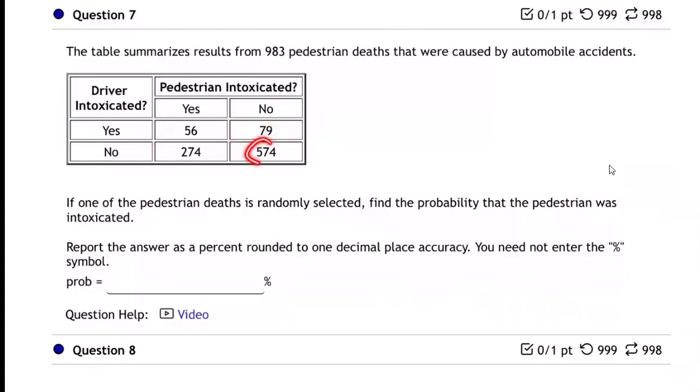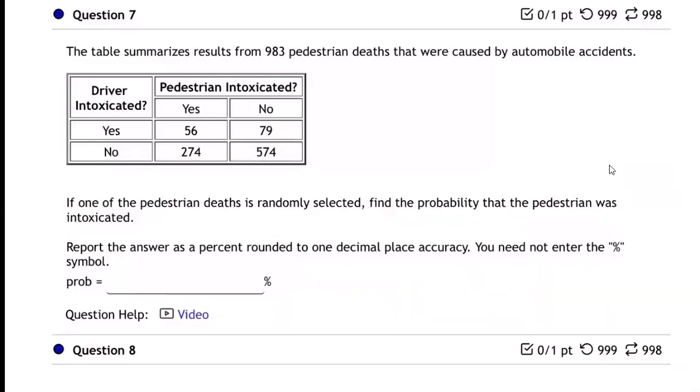And then finally, in these 574 cases, which is certainly the majority, neither the driver nor the pedestrian was intoxicated. Both were sober, and yet still a pedestrian was hit and killed by a car. Okay, so there's 983 total cases that are summarized there. If one of the pedestrian deaths is randomly selected, so if we grab somebody at random from the table, find the probability that the pedestrian was intoxicated.